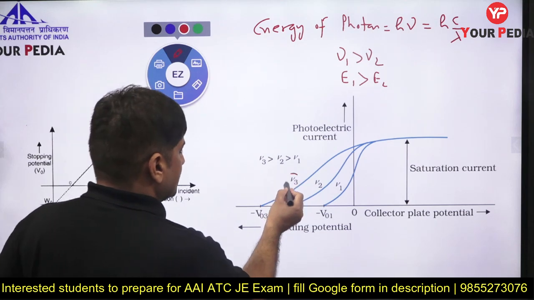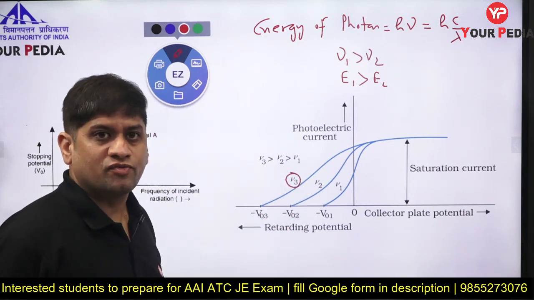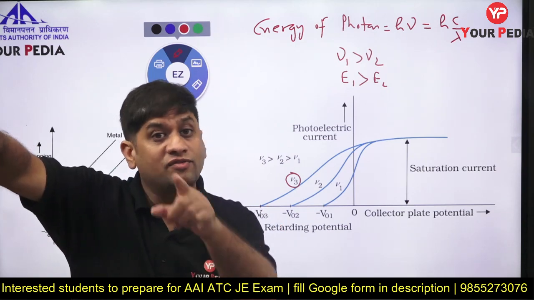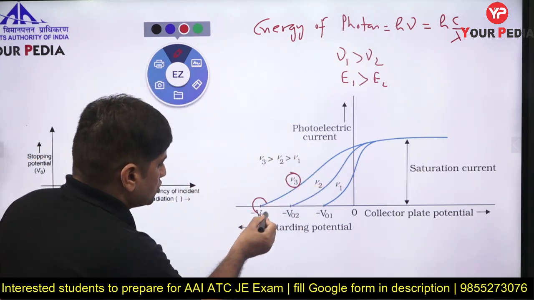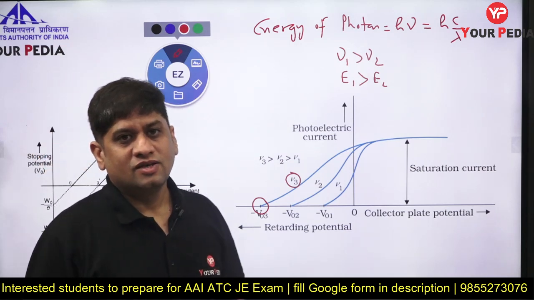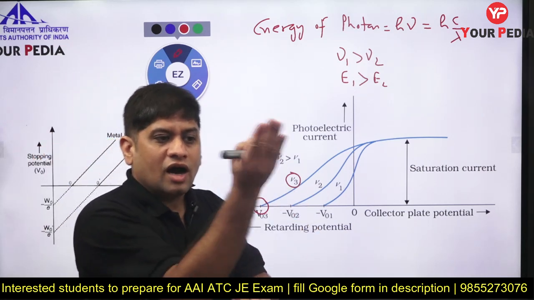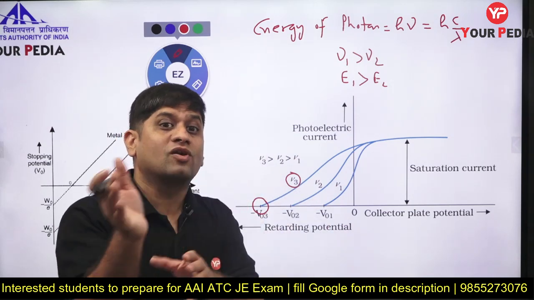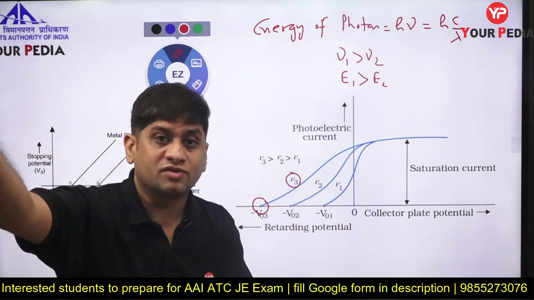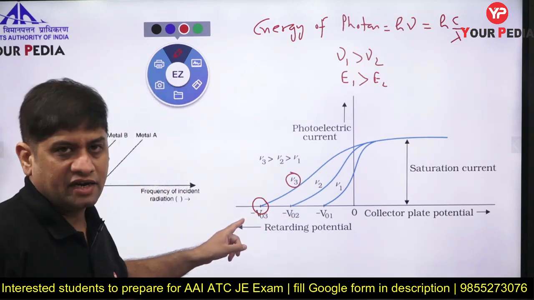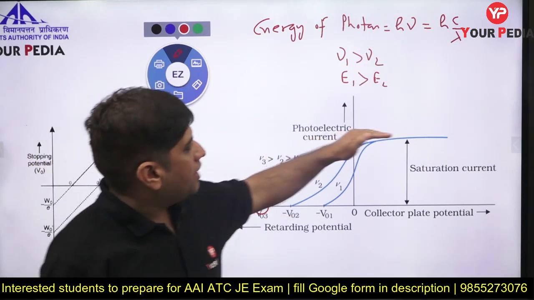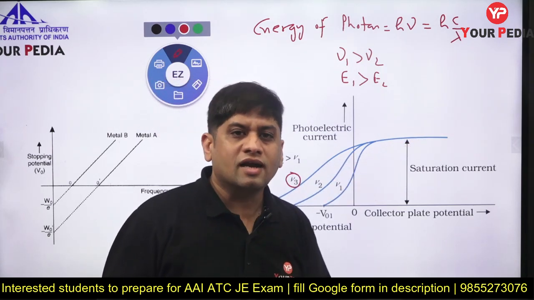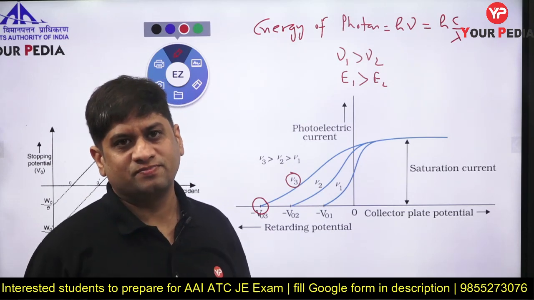Higher the frequency of the photon, higher will be the kinetic energy of the ejected electron, and if you want to stop it, you need to apply more stopping potential. So the stopping potential for an electron ejected by a high frequency photon will be more, though it will be negative. And at this point it does not matter, as the current is related to the number of electrons.